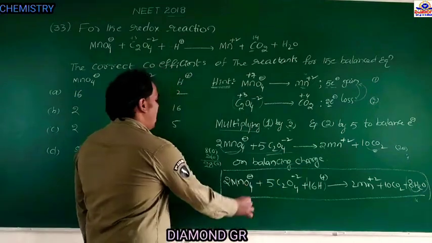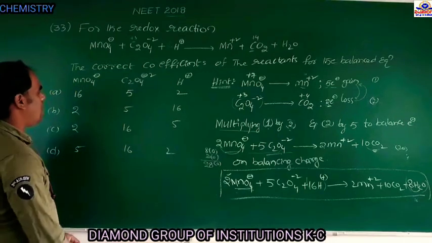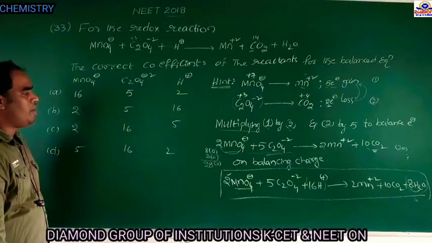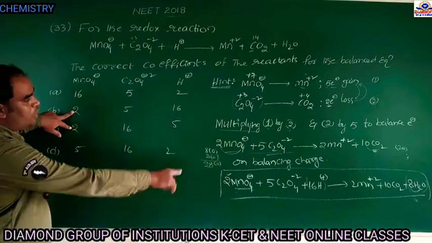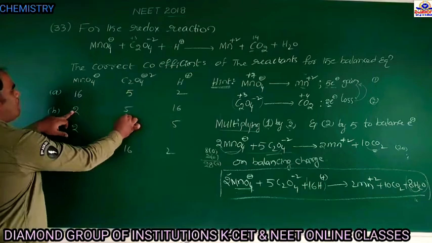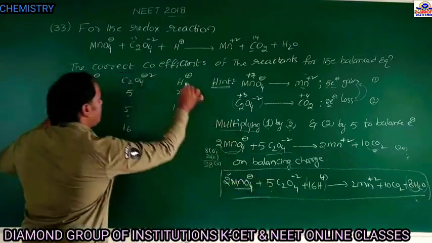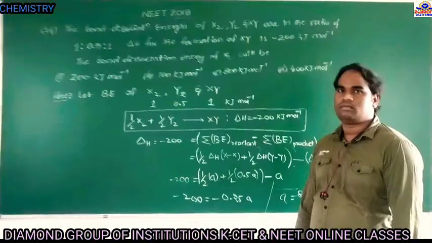After balancing the redox reaction, the coefficient of MnO4 minus is 2. Next, the coefficient of C2O4 is 5. Next, the coefficient of H plus is 16. So therefore, B is the answer.